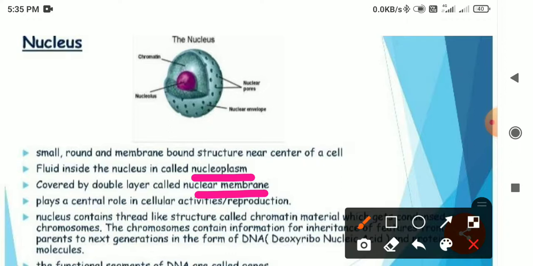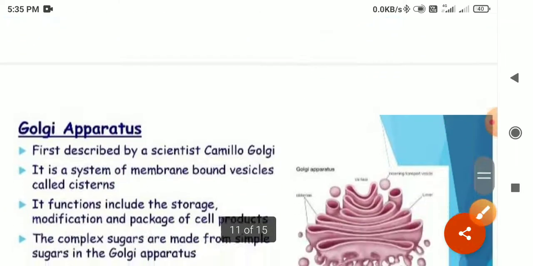Okay, it plays a central role in cellular activities and reproduction also, and again the same point is here that it contains the genetic material inside it.